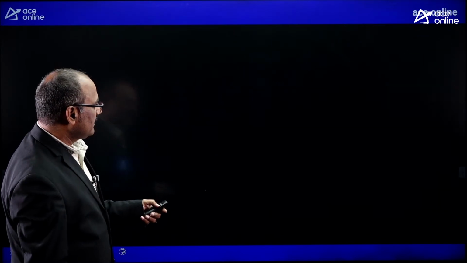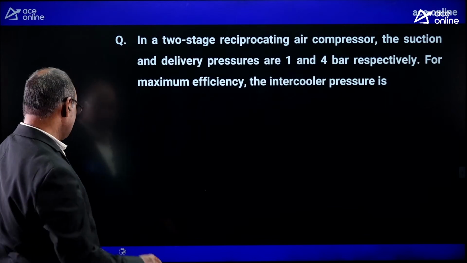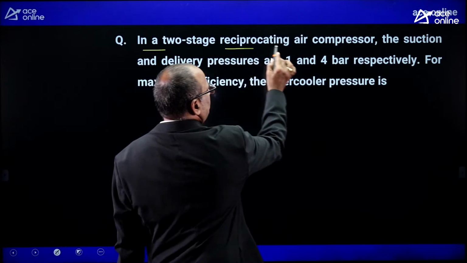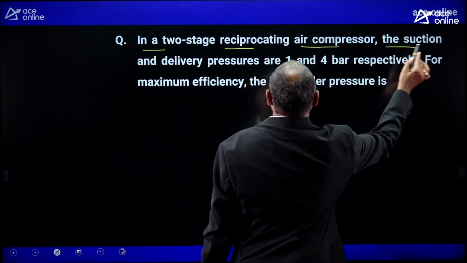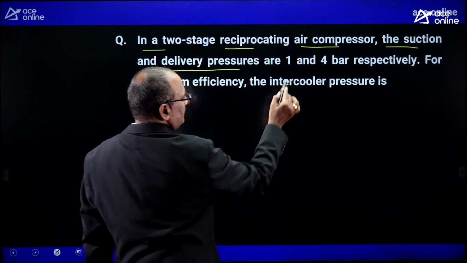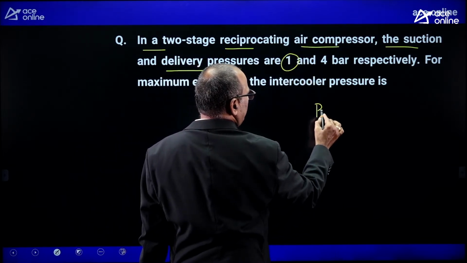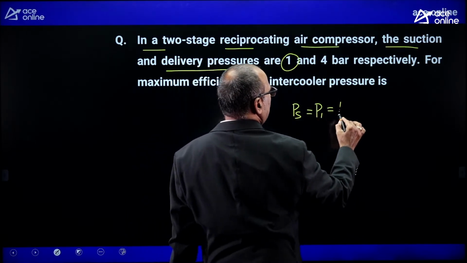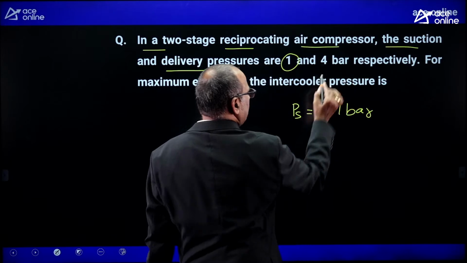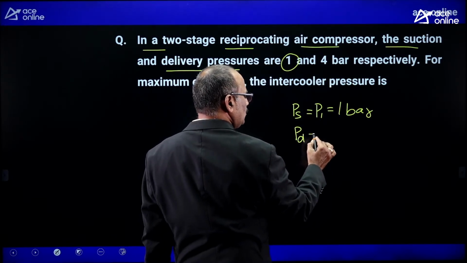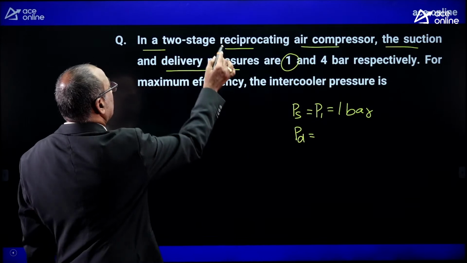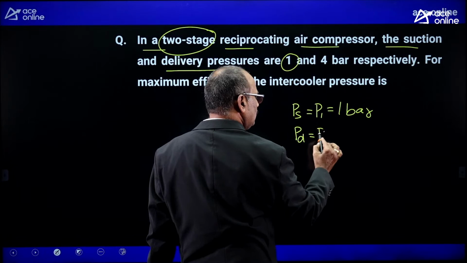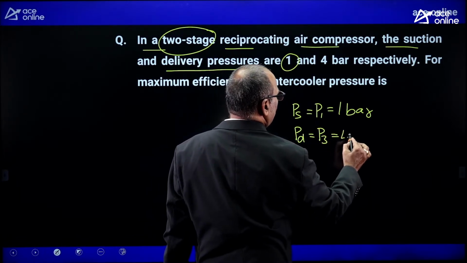Now let us take another important question. Try to read the question. In a two-stage reciprocating air compressor, the suction pressure PS equal to P1 equal to 1 bar, and the delivery pressure for the two-stage compression, this delivery pressure equal to P3, that P3 equal to 4 bar.